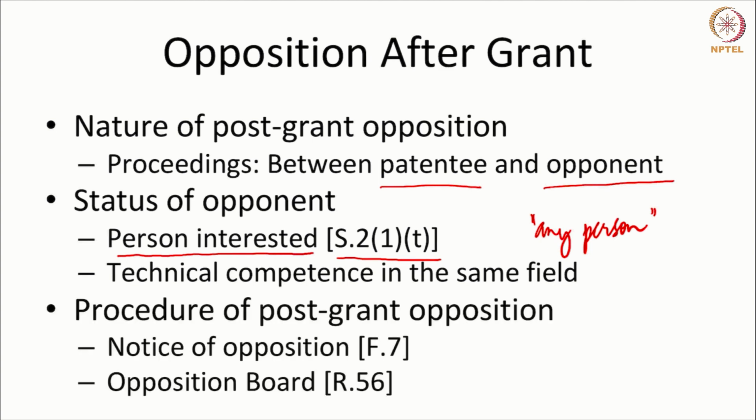The procedure is also different from pre-grant opposition. The opponent has to file a notice of opposition. There is a form for that. And after the notice of opposition is filed and the reply is received from the patentee, an opposition board is constituted. Now, there is no opposition board in pre-grant opposition. The opposition board comprises three examiners who have not dealt with the patent before. So this is more like an additional review by a different set of examiners.